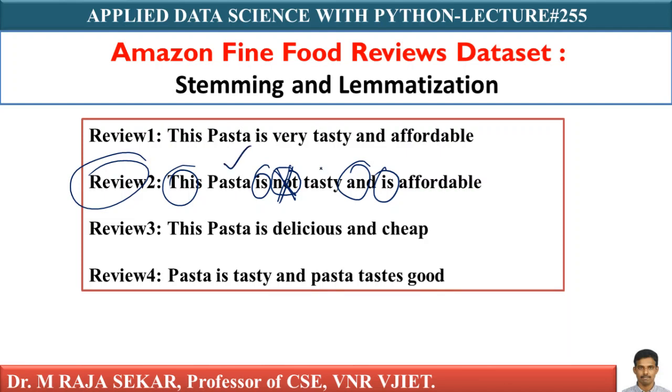I will get pasta, tasty, affordable. I can say these words instead of sentences. Therefore, what does it mean? Pasta is tasty and is affordable, isn't it? In English, unfortunately, not is also considered as a stop word. That's the problem we have here. Anyway, how to overcome this problem, I will discuss in future lectures.